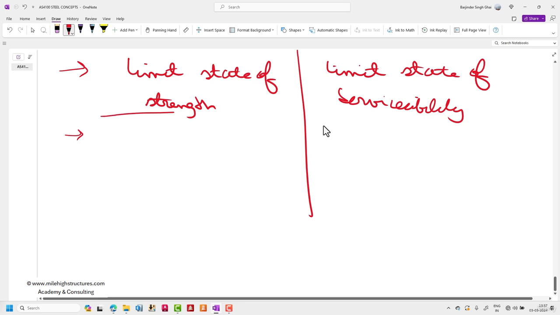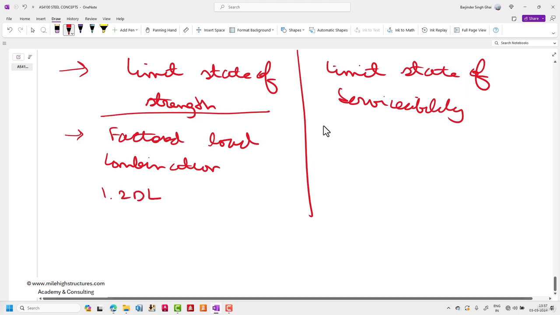If we're talking about the limit state of strength, we shall be dealing with factored load combinations. For example, approximately 1.2 times dead load plus 1.5 times live load, or 1.35 times dead load.